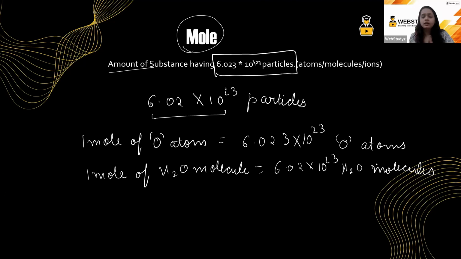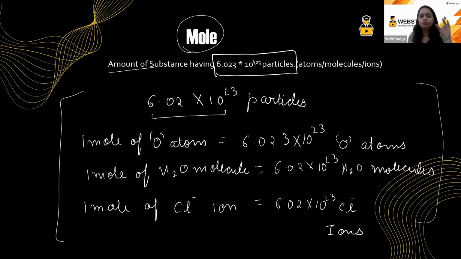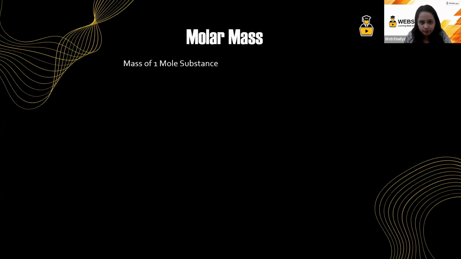Now if I say I'm talking about 1 mole of chloride ion, then I'm talking about 6.02 into 10 raised to the power 23 chloride ions. I hope this whole concept of the mole is very much clear to you. Okay, so let's move further then.